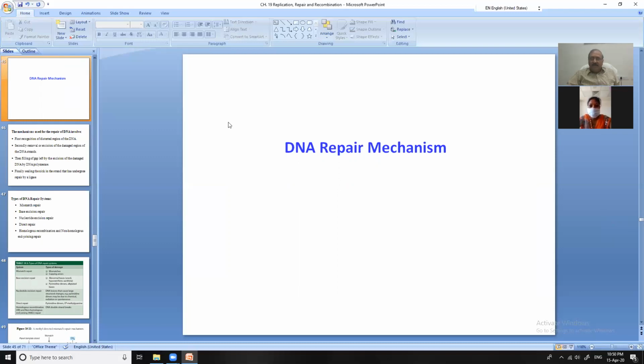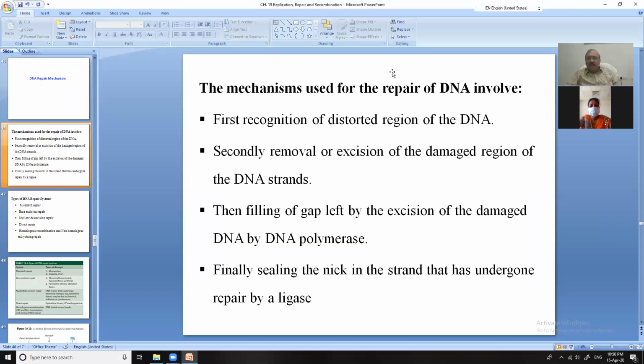Okay, so let me complete this DNA repair also. I will be telling you the DNA repair mechanism. The mechanisms used for the repair of DNA involve first recognition of the distorted region of the DNA, secondly removal or excision of the damaged region of the DNA strand, then filling of the gap left by the excision by DNA polymerase, and finally sealing the nick in the strand that has undergone repair by a ligase.